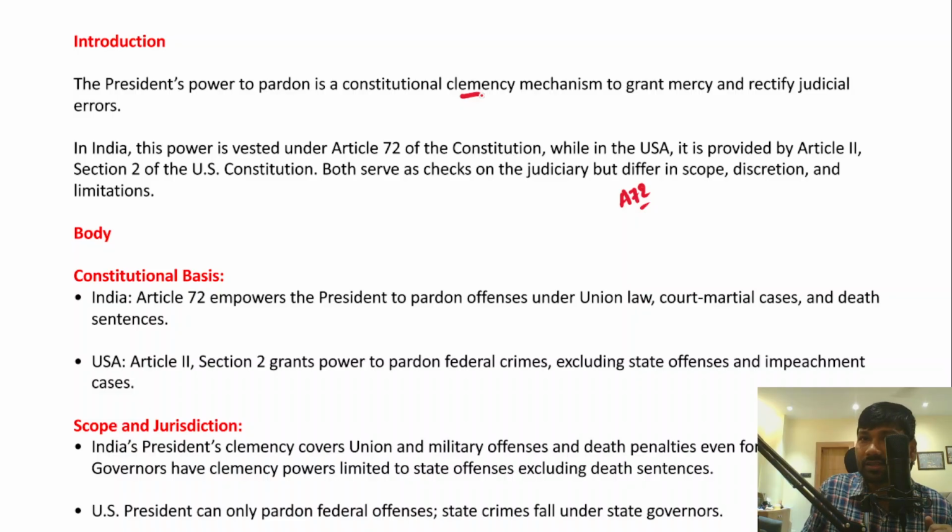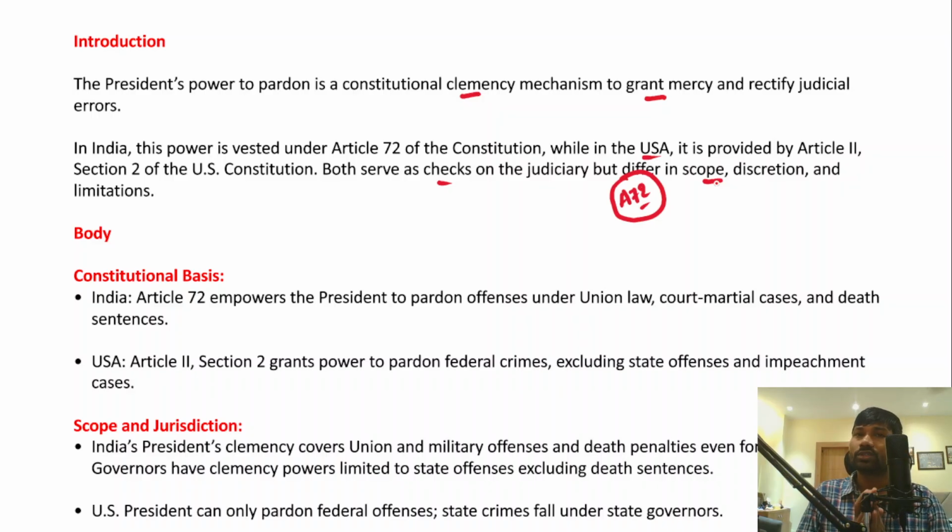So in certain cases, the Indian president can grant mercy and also rectify judicial errors. In India, Article 72 of the Indian Constitution deals with the pardoning powers of the president, while in the United States of America, it is provided by Article 2 Section 2 of the US Constitution. Both in India and the US, they serve as checks on the judiciary, but they differ in their scope, their discretion, and the limitations that they have.